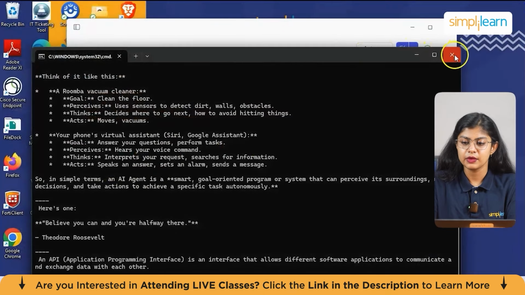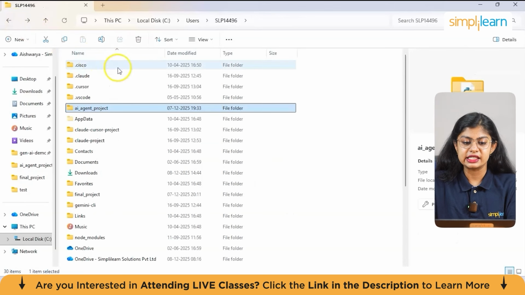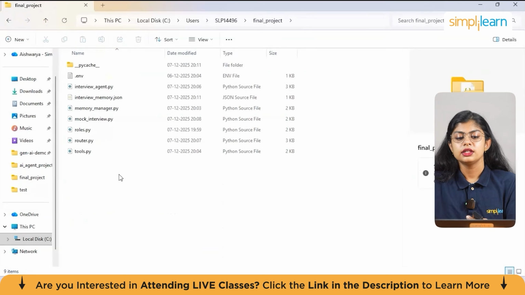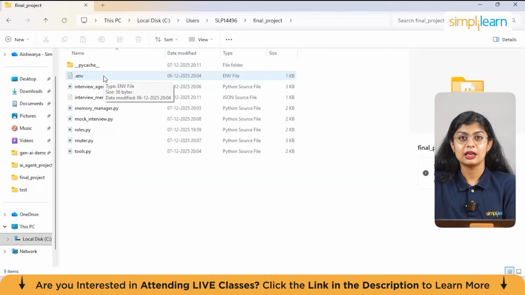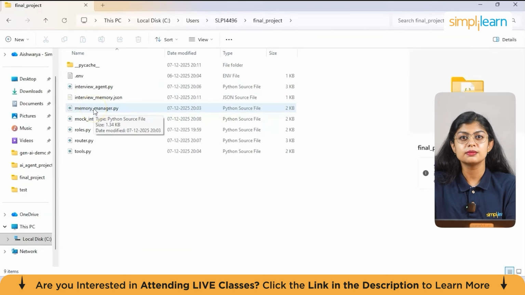So, again, as we did at the start, create a folder with all the necessary files required. Starting with .env, which I already have here, and which stores the Gemini API key. We have roles.py, which has a list of different roles and stores the keywords. Then we have interview_agent.py, which is the main agentic logic. And then we have memory_manager.py, which is the long-term strength and weakness memory.